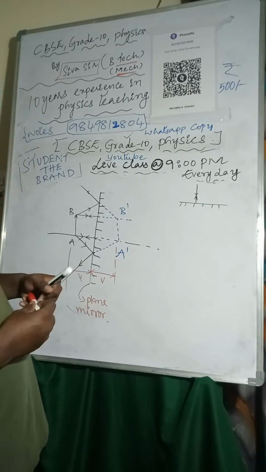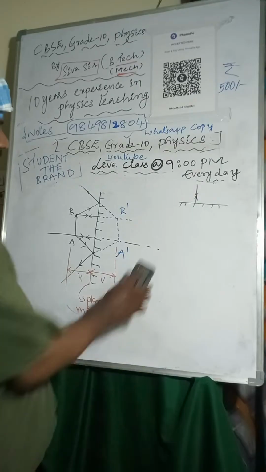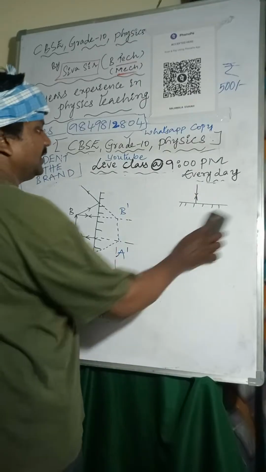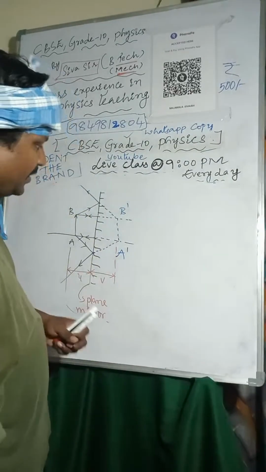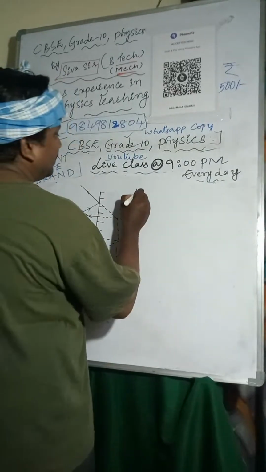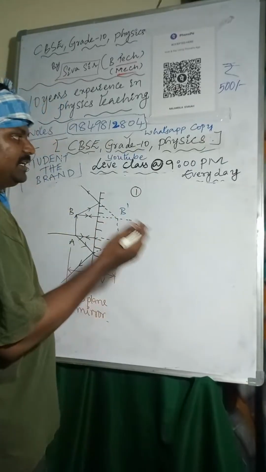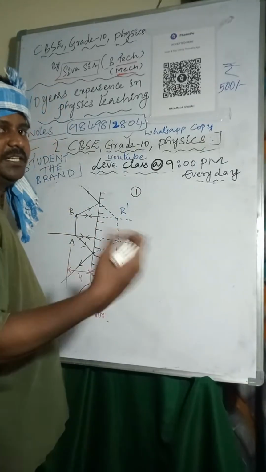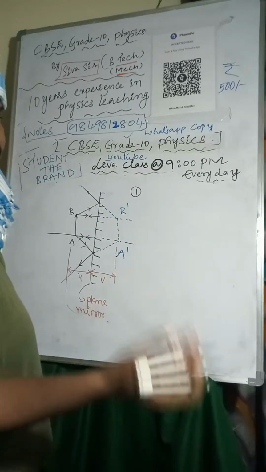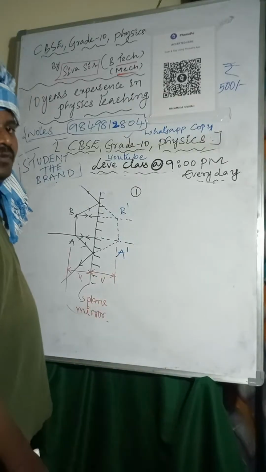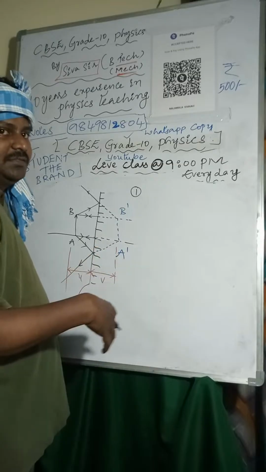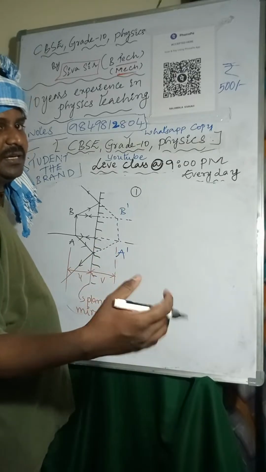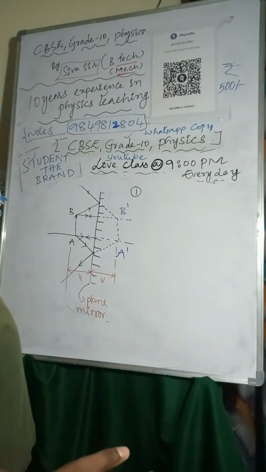Now you can see what the points are. The first point: if the object is real, the image is virtual. If the object is virtual, the image is real. So vice versa, we have to consider it like that. If the image is real, the object is virtual.